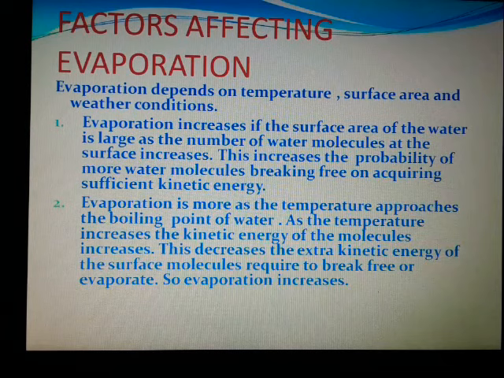So this evaporation is more as the temperature approaches the boiling point of the water. The temperature increases the kinetic energy of the molecules, which also increases. This decreases the extra kinetic energy of the surface molecules required to break free or evaporate. Thus, evaporation increases.